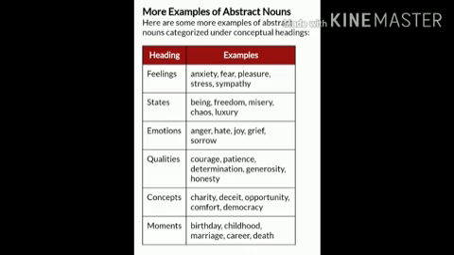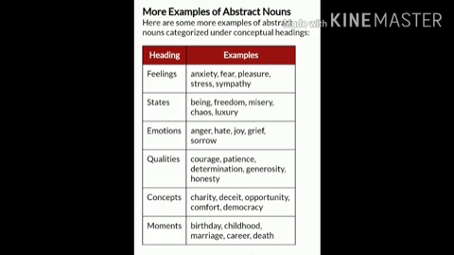Qualities: courage, patience, determination, generosity, honesty. Concepts: charity, deceit, opportunity, comfort, democracy. Moments: birthday, childhood, marriage, career, death.